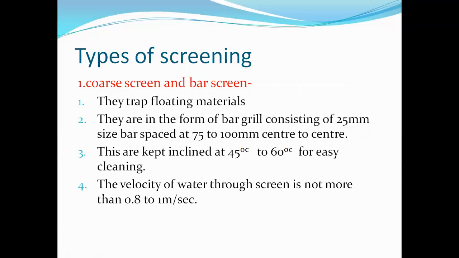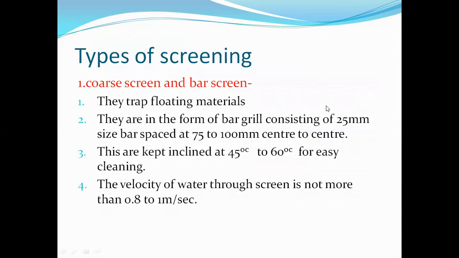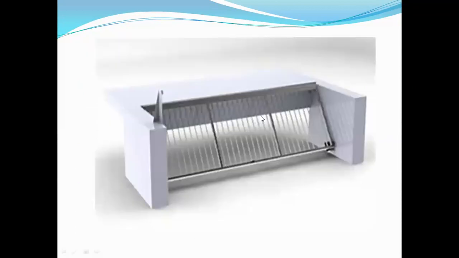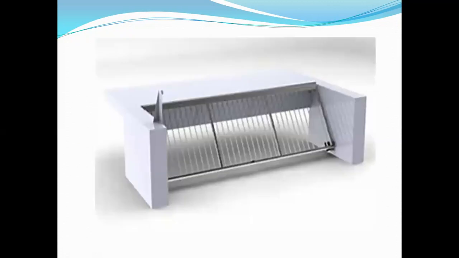Then next point is types of screen. There are two types of screen. First is the coarse screen or bar screen, and second is the fine screen. This is a coarse or bar screen. In this screen, the bars used are 25 mm, and it has a spacing of 75 to 100 mm center to center, and it is inclined because when these screens are inclined, it is easy to clean. It is inclined at 45 to 60 degrees.